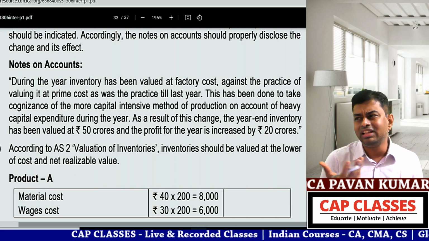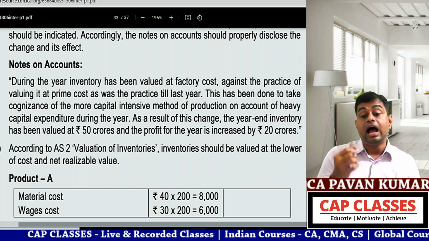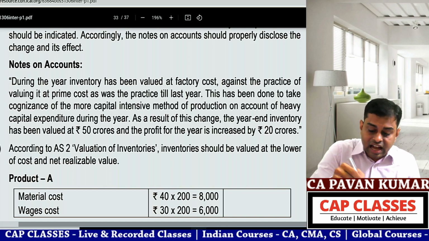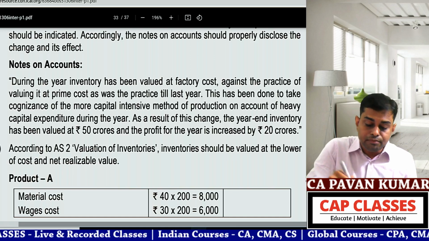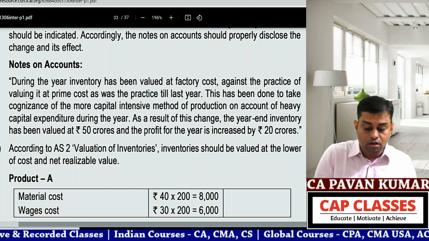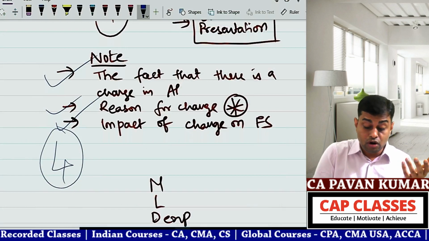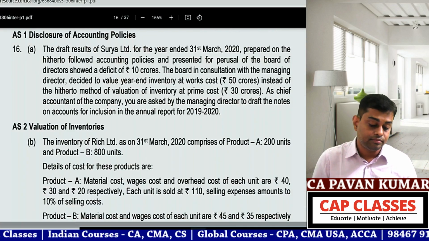You understand? You need not put "during the year"; in general you can write also. That is the second one, the reason. As a result of this change, what is the effect? As a result of this change, the year-end inventory has been valued at 50 crores and the profit for the year is increased by 20 crores. That's all. Simple answer. But if you do not understand the concept, you cannot write the answer for this.